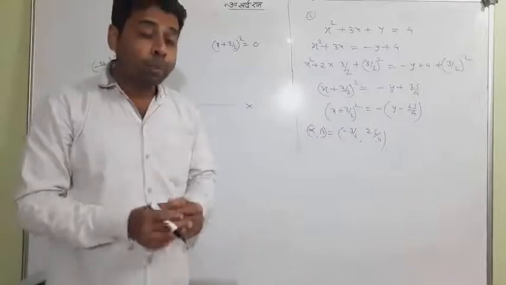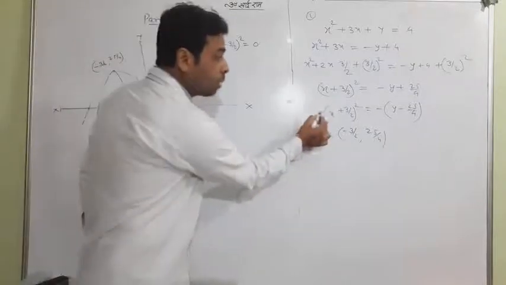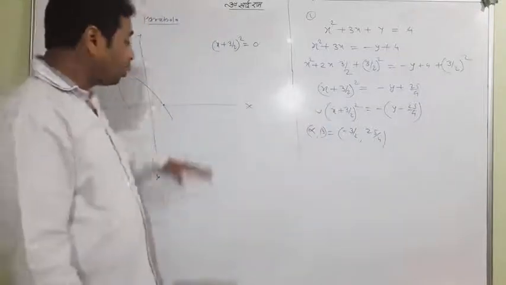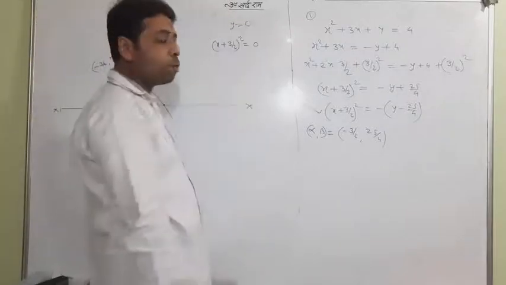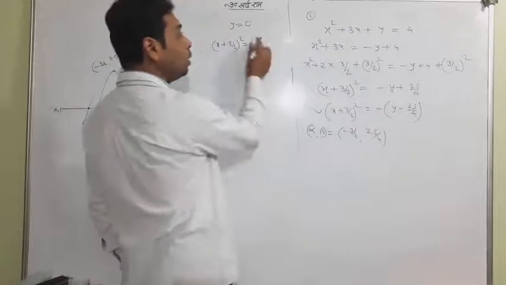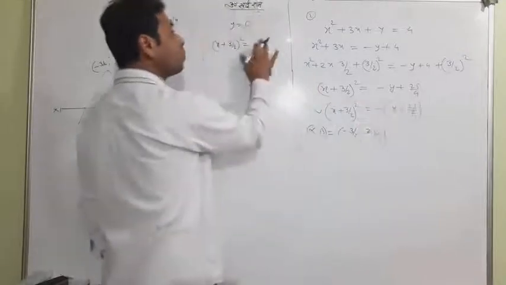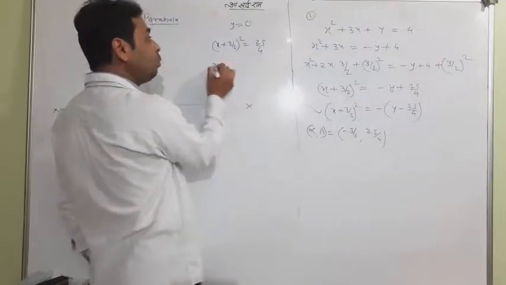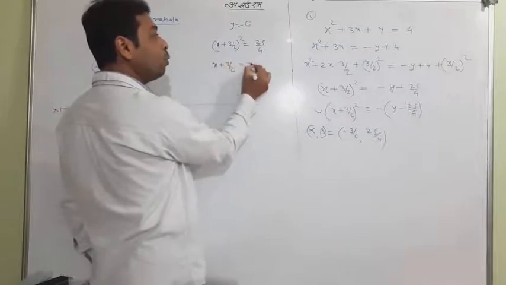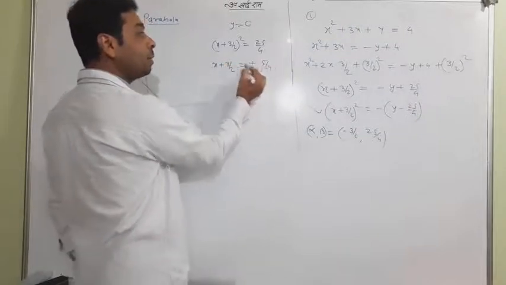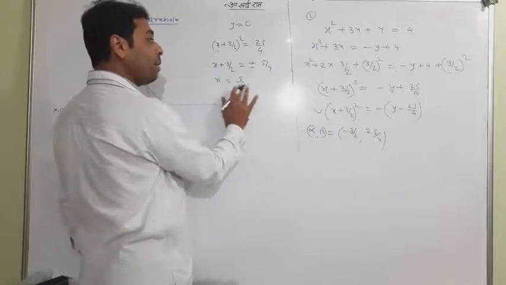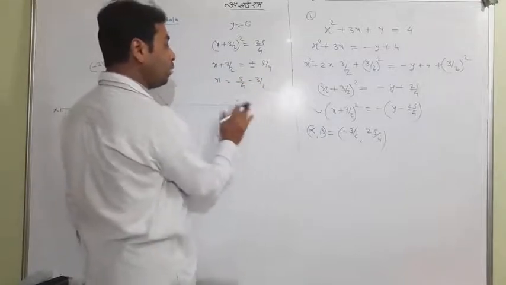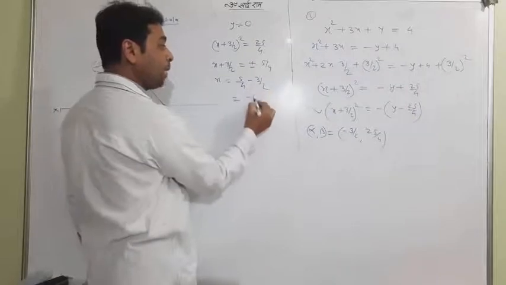So this is the trick. This is my parabola, and you know the equation of the x-axis is always y equal to 0. Put y equal to 0 here, you will have minus plus 25 by 4. Take the square root on both sides. If taking the plus sign, 5 by 4 minus 3 by 2 will be minus 1 by 4.